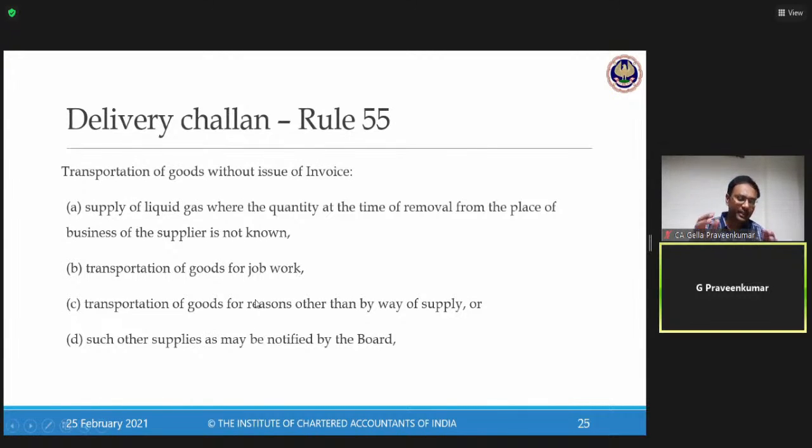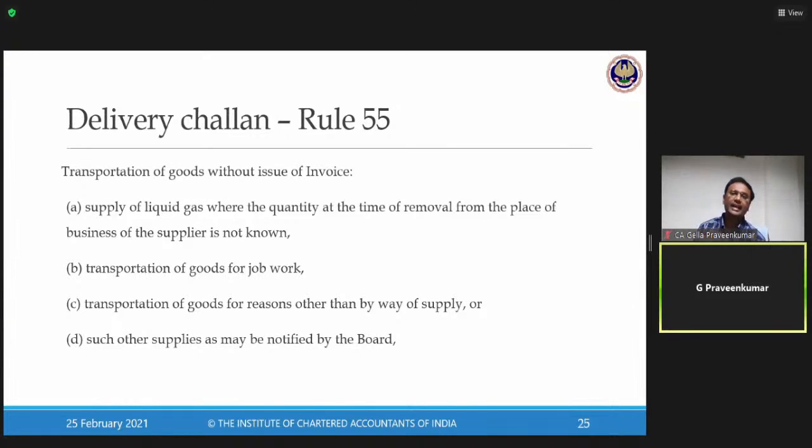Rule 55, which talks about delivery challan. Now, this is one concept, most of the time when you are into tax planning, when you are into consultancy, when you are into advisory, this is one thing which you need to keep in mind. Not in all cases can I issue a tax invoice the moment goods are moved.